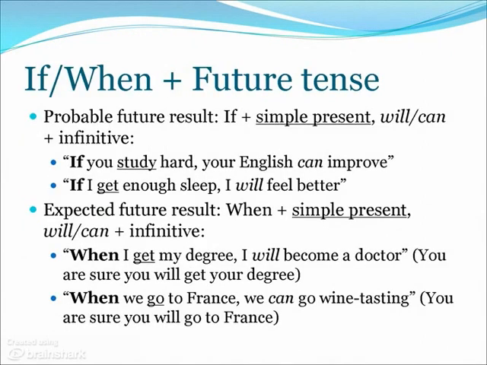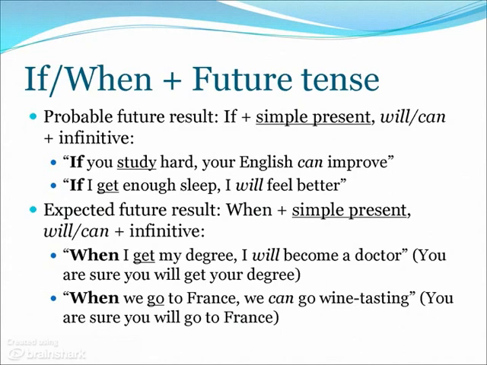If you want to describe a probable future result, so you are not certain that something will happen, there is a simple construction you can use, namely if plus a simple present, and then after the comma, will or can plus an infinitive. In the examples you can see, if you study hard, your English can improve.